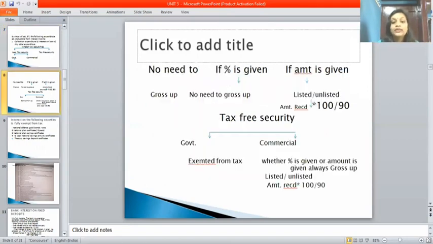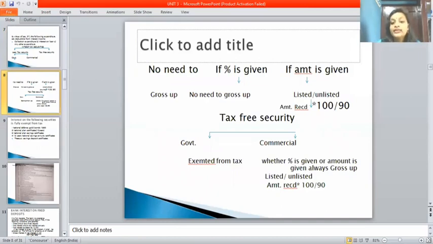In government, there is no need to gross up, and if the percentage is given, there is no need to gross up. In commercial, if the amount is given, whether listed or unlisted, the amount received is 100 divided by 90. The tax rate percentage is 10, so 100 minus 10, you will get 90. So the amount received is 100 divided by 90.